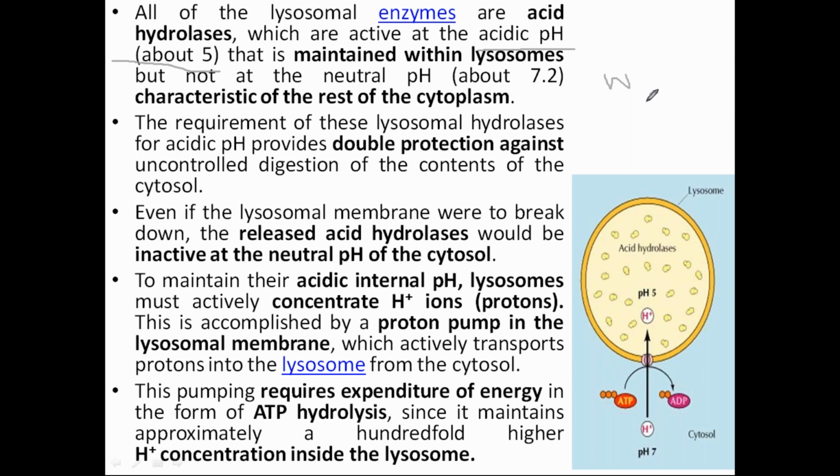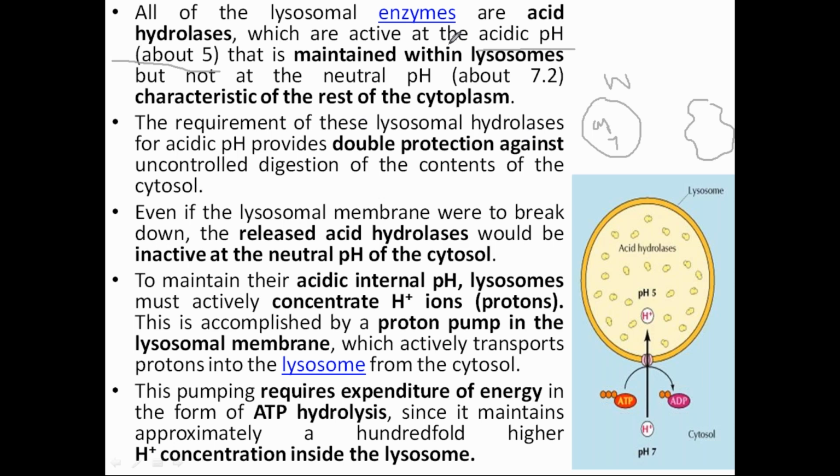And the question which I asked you in the beginning, suppose in the normal cell the lysosomes break open, what will happen? The answer is that when the cells are normal, the cytoplasm pH is in normal condition, that is 7 or 7.2.